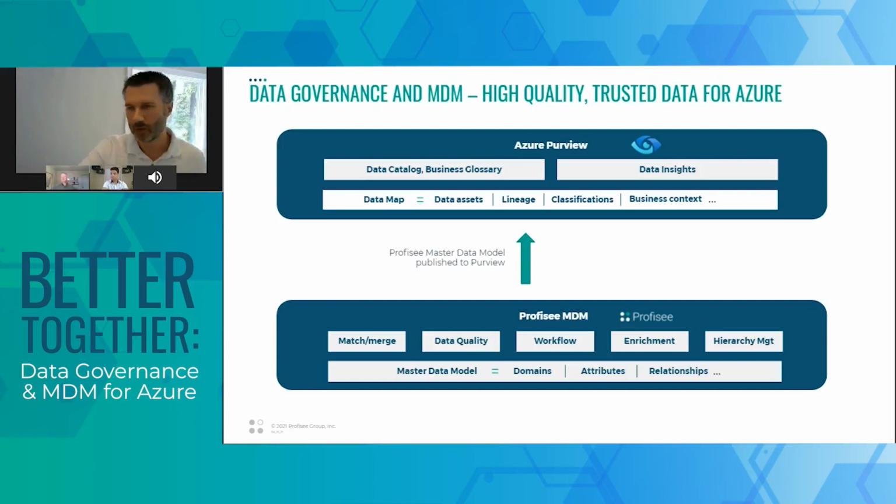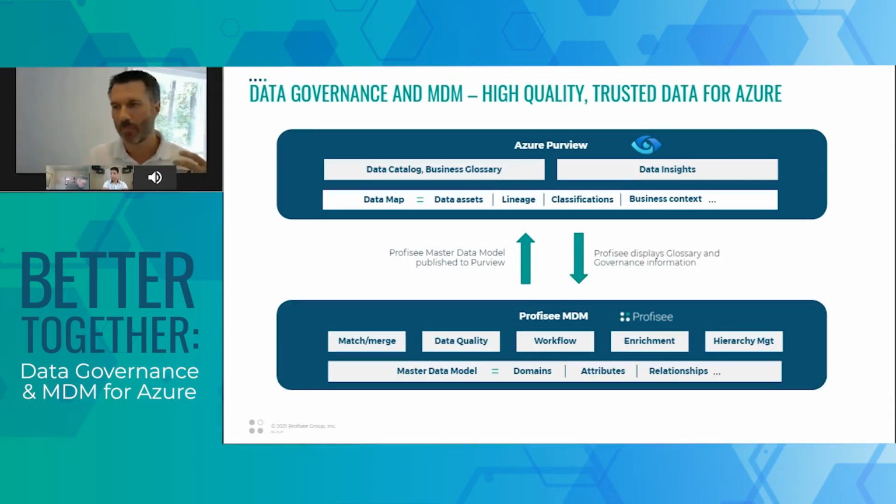With Profisee, you simply tell us where Purview is, and then we'll take it from there. As you evolve and define and configure your master data solution, all those will show up as data assets natively within Purview as first-class citizens, where they can participate in broader governance alongside the rest of your data assets from across your enterprise. Now, as governance occurs within Purview, those assets get enriched with additional information.